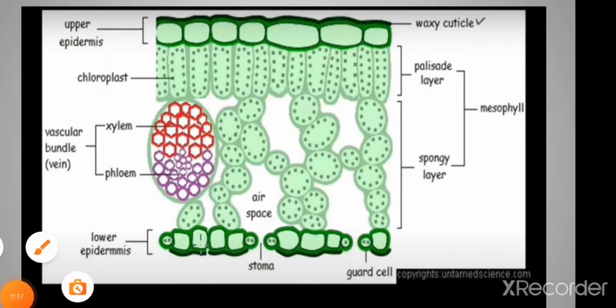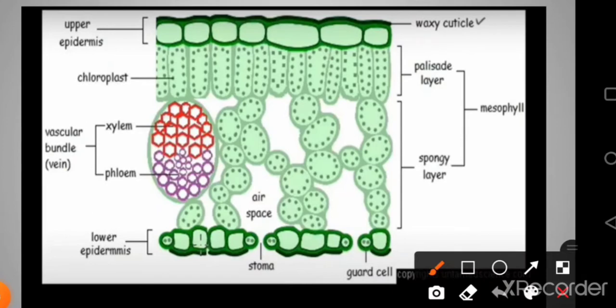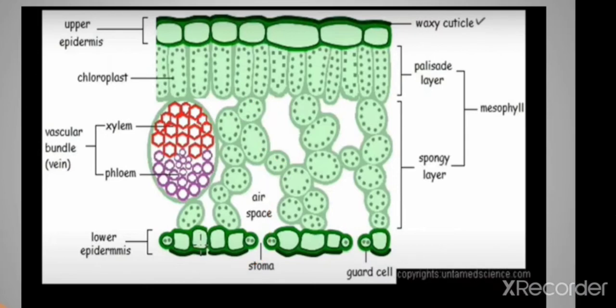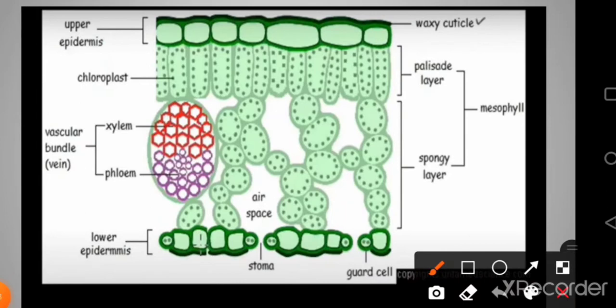So finally, the water which is diffusing from a higher concentration to a lower concentration slowly moves from the xylem to the intercellular spaces, and then it reaches the substomatal space, and from here it moves out through the stoma into the air. So in each and every step, the process of diffusion plays a great importance.